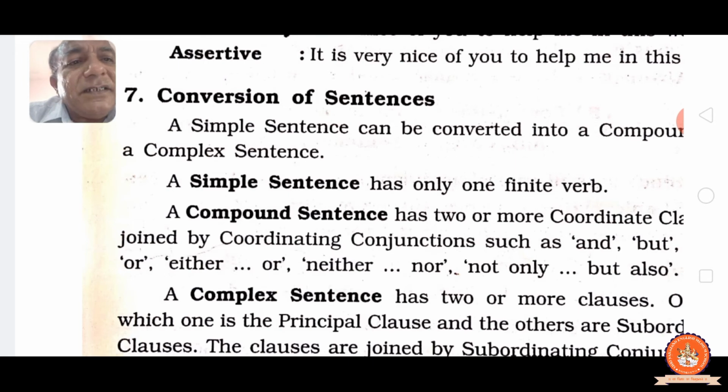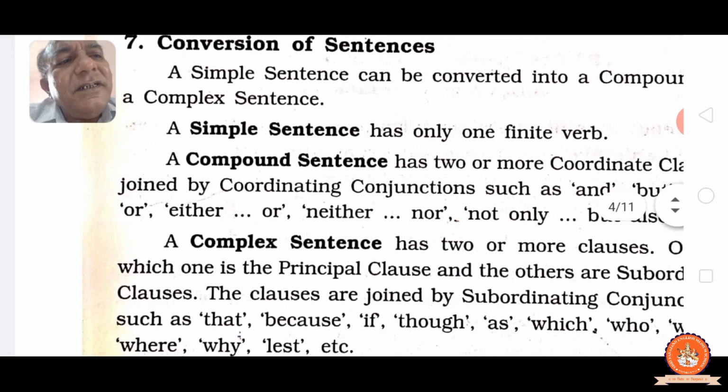And a complex sentence has two or more clauses, of which one is the principal clause and the others are subordinate clauses. But we have nothing to do with this. We have to change simple into compound, compound into complex, or complex into simple, or complex into compound.